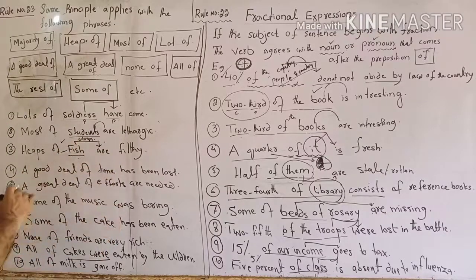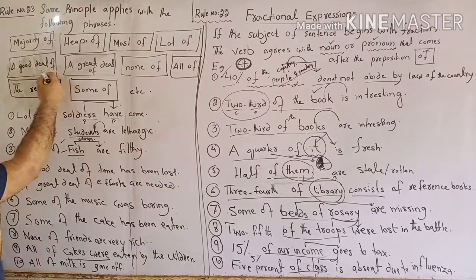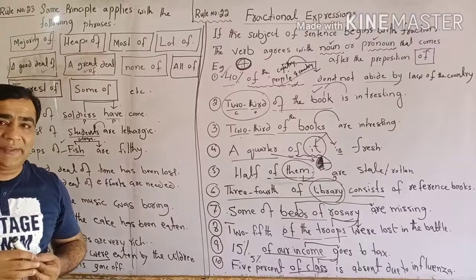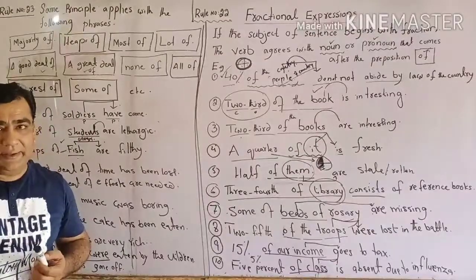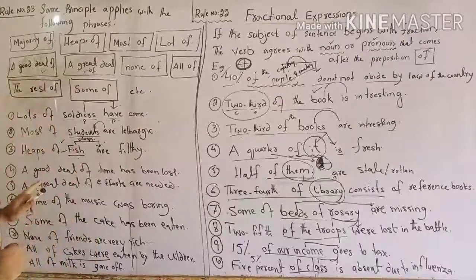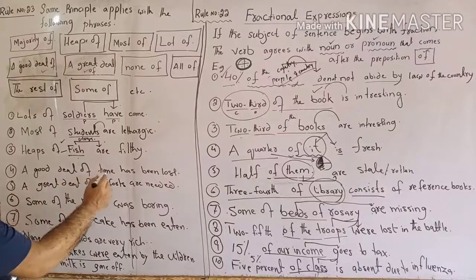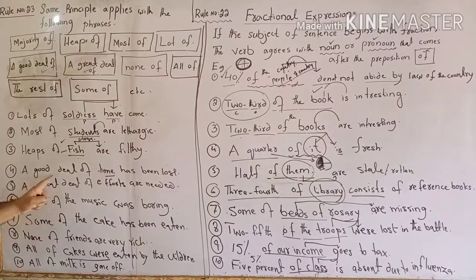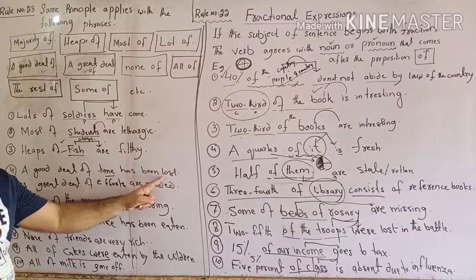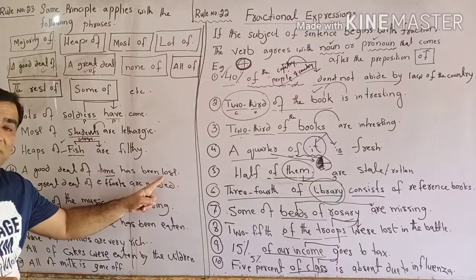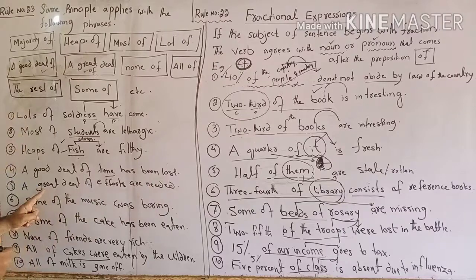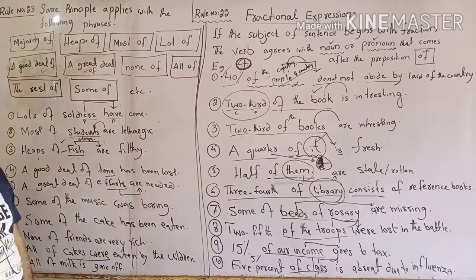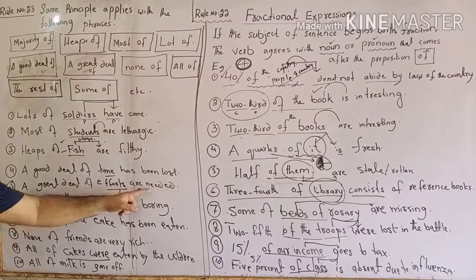Filthy, disgusting. We have another one, a good deal of, a great deal of. These words even come in exercise number 3. In any number of sentences, you will find such kind of sentences. A good deal of time, time is singular. A good deal of time has been lost in this current situation of COVID-19. A great deal of efforts. Efforts is plural. A good deal of efforts are needed.